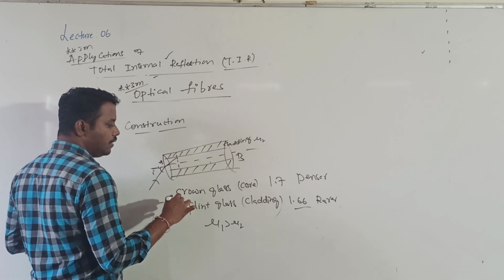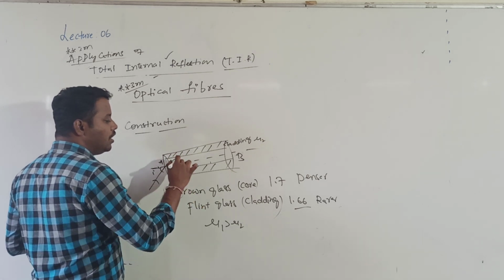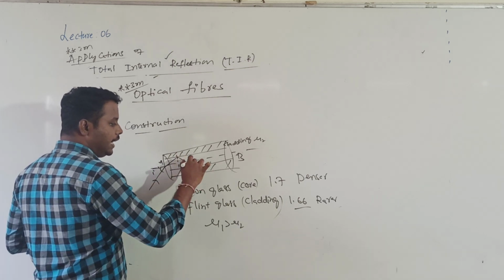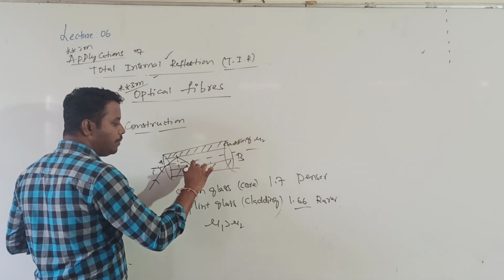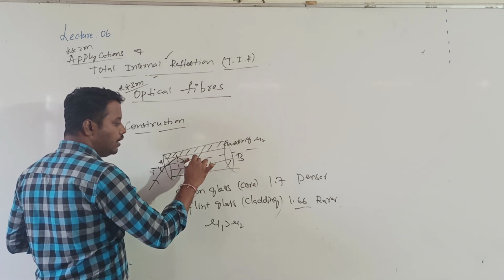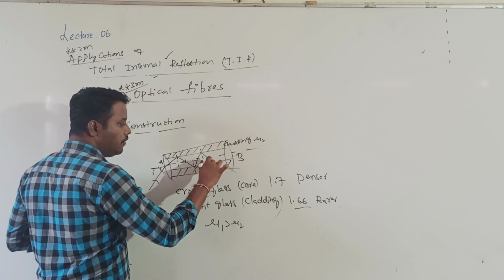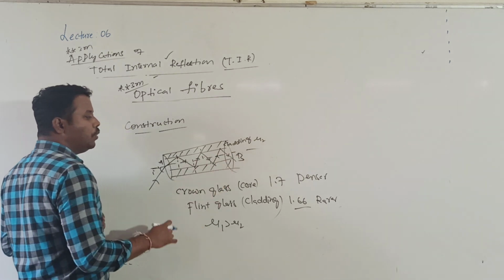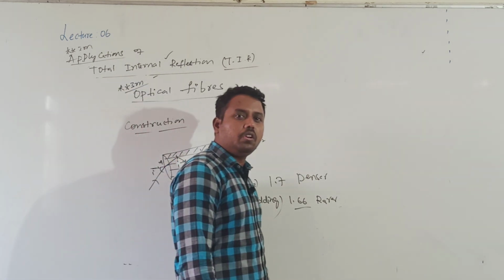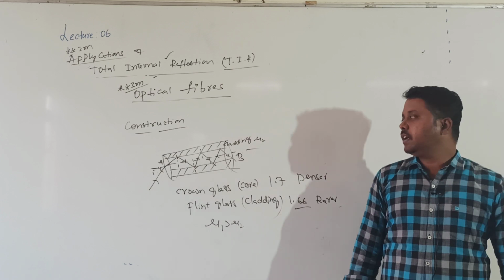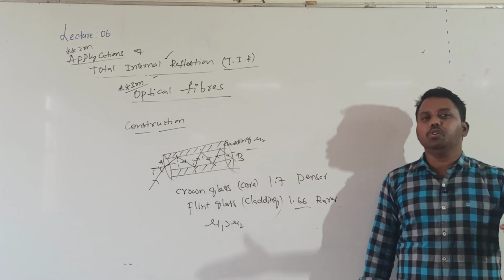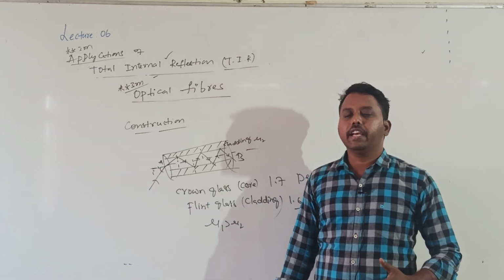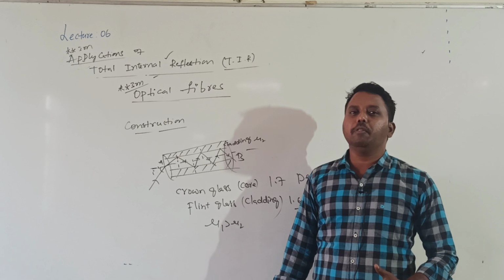Based on this launching angle, the light ray will go and be incident on the interface of core and cladding, such that if the angle of incidence is greater than the critical angle, the light ray reflects back. Again it is incident on the interface of core and cladding, again it is reflected back. Again incident here, again reflected here. In this way, the light ray is transmitted from one end to another end by undergoing multiple reflections. But remember, for the light ray to undergo TIR, the launching angle is very important.